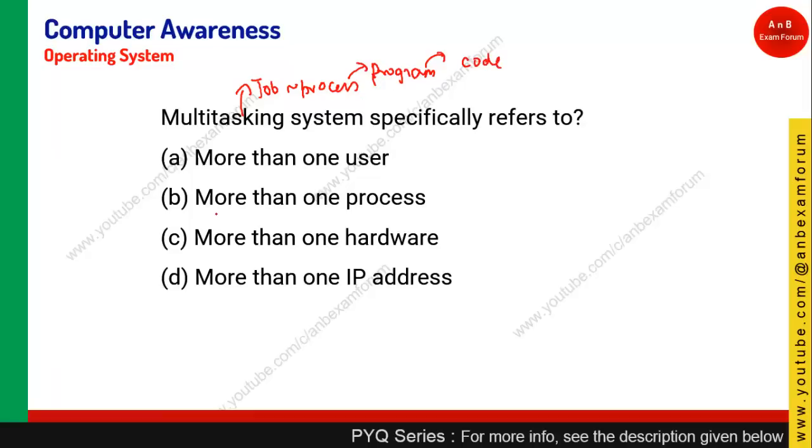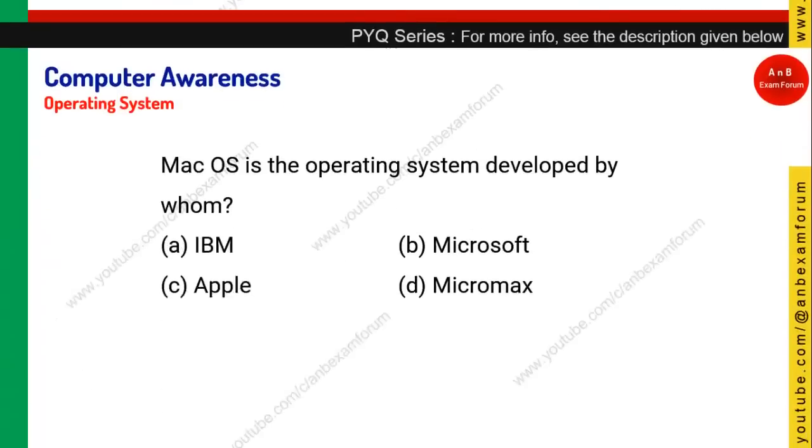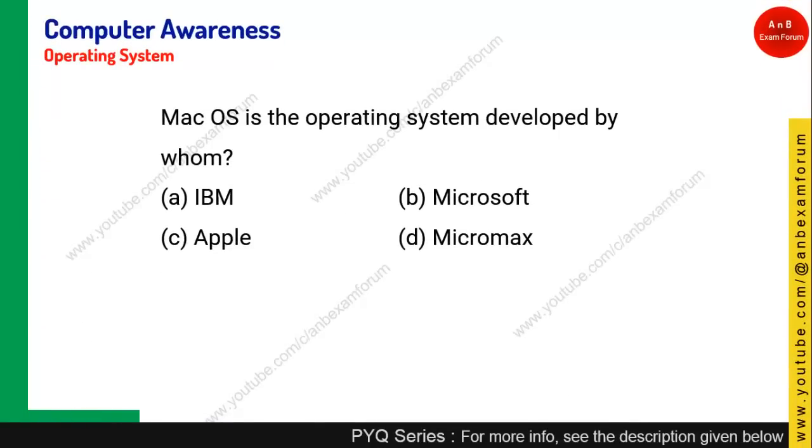It is a code which runs more than once. So multitasking means you can run the program, run the code, in more than one process. That is what is called multitasking. Multi means many, so all these options have more. Tasking means, as I told you, task means process, the job. So option B is the right answer for this question. Let's see the next question.